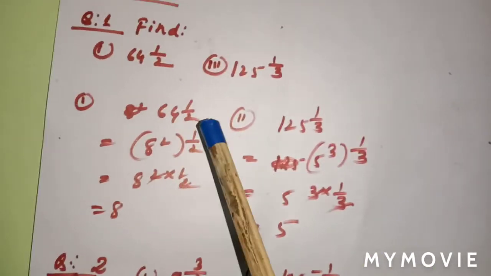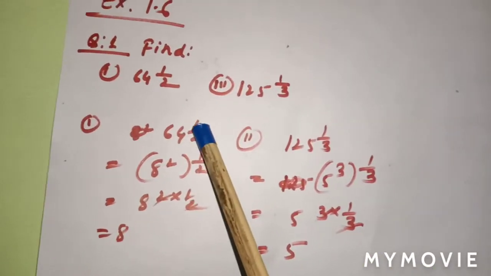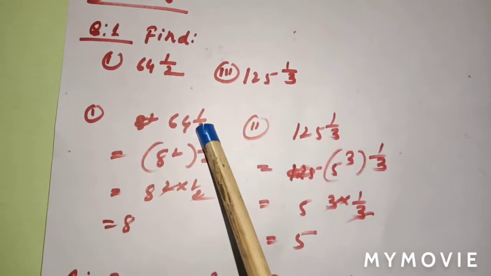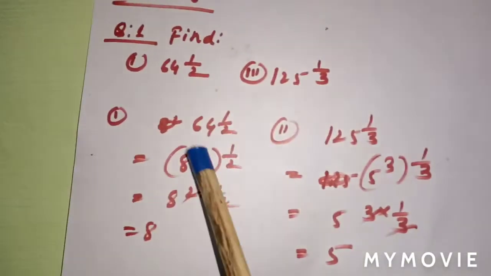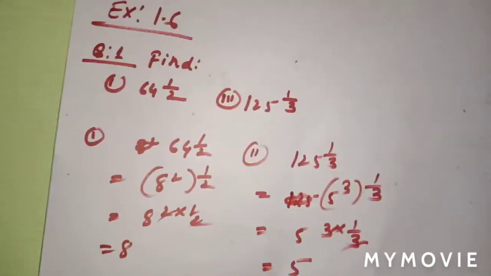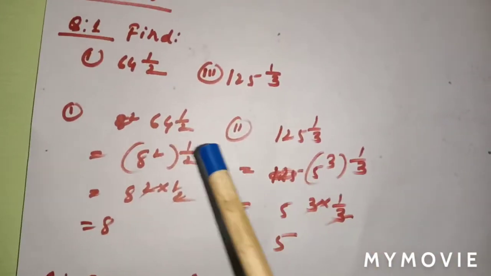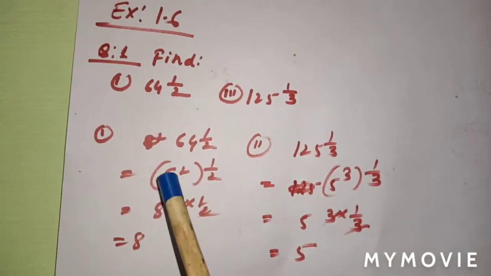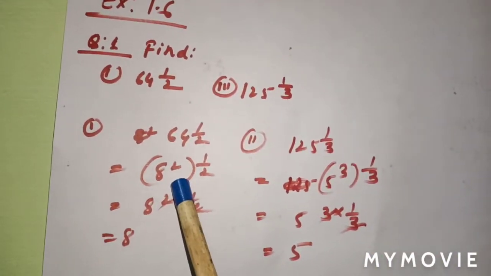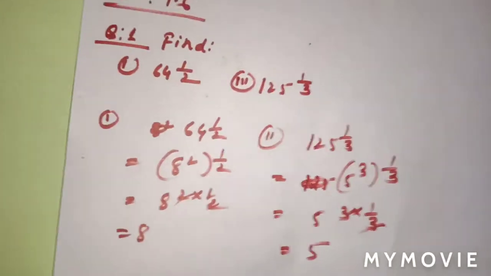See, you have to look at the exponent here: half, so the denominator is 2. So you have to factorize 64. You break 64 as an exponent, like 8 square.